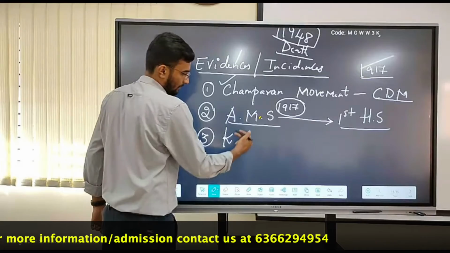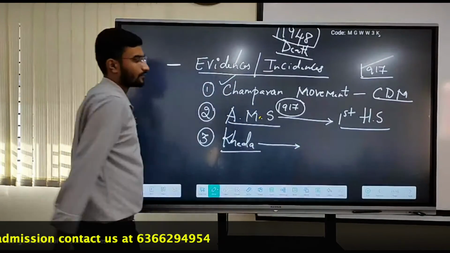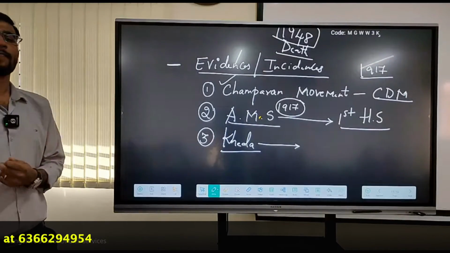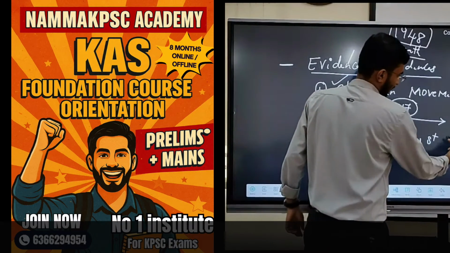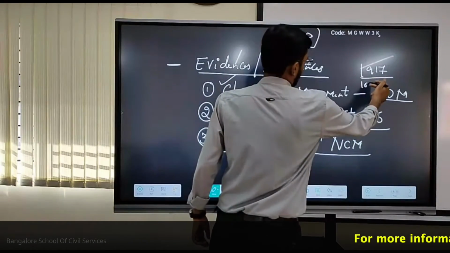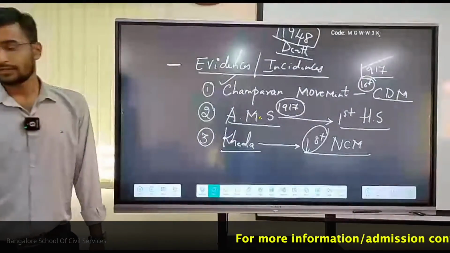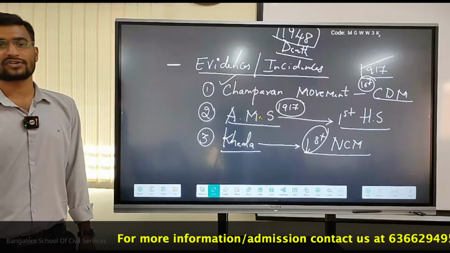The third major important one is the Kheda Satyagraha. Kheda is in Gujarat. Here the non cooperation movement was first started. Kheda Satyagraha is the first non cooperation movement.